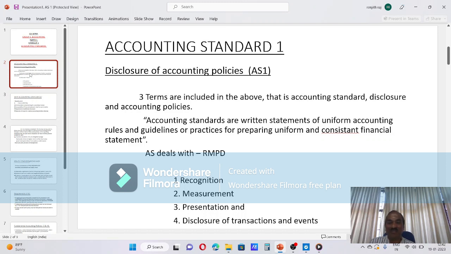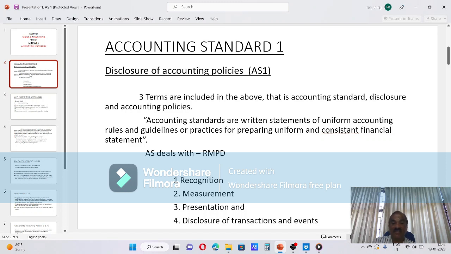If you ask WWWH, everywhere this is a trick or tip, I say. So here, accounting standard 1. Accounting standards. What is accounting standard? First W. What? Accounting standards are written statements of uniform accounting rules and guidelines or practices for preparing uniform and consistent financial statements.